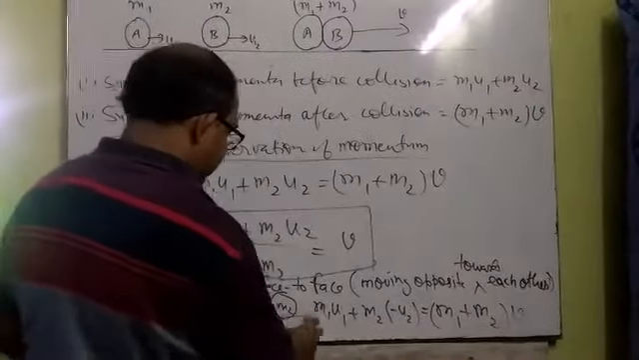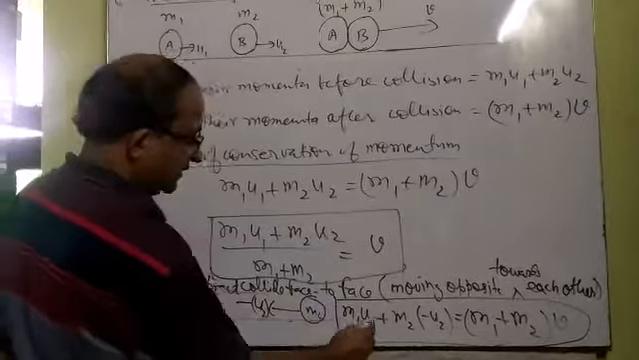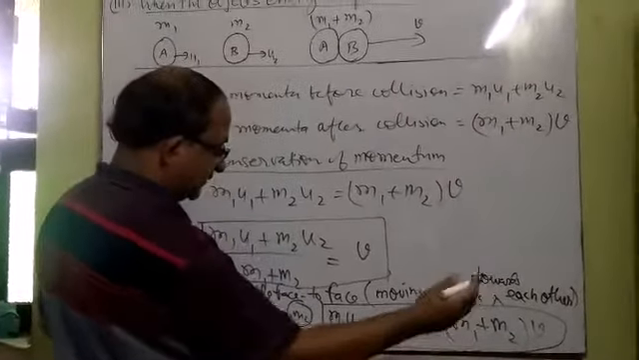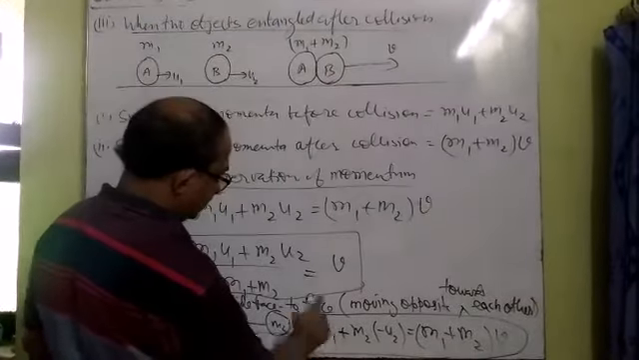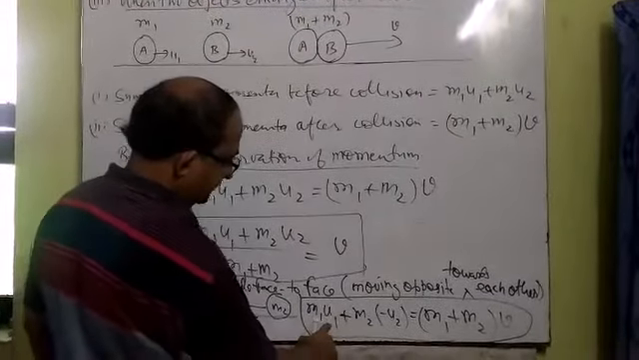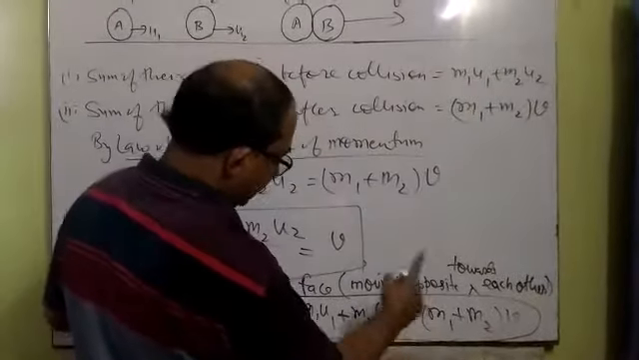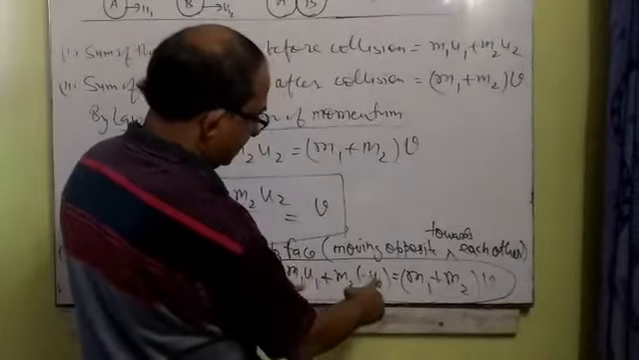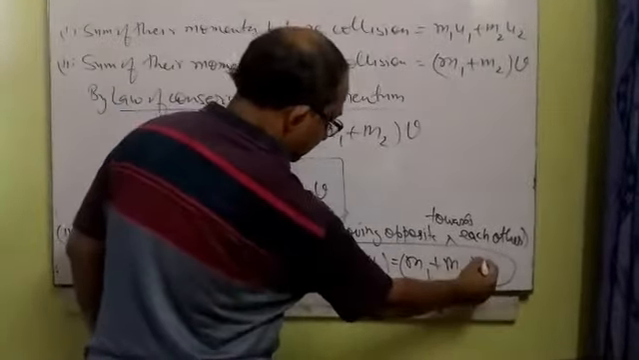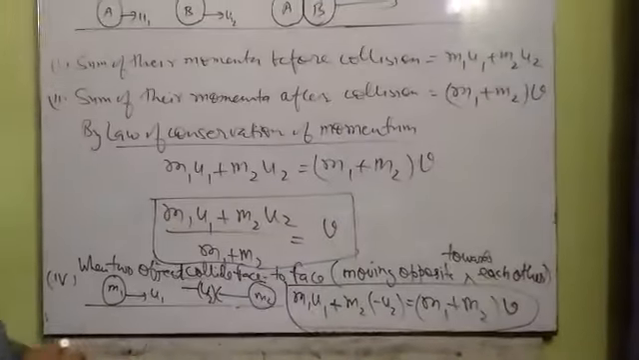This means we can apply this formula even when the objects are moving opposite to each other, coming towards each other. In that case, one of the speeds will be taken positive. Suppose person A is moving with positive velocity, then person B will move with negative velocity. So a negative sign we have to use along with the speed of one person. Then we will get the combined velocity with the help of the law of conservation of momentum.